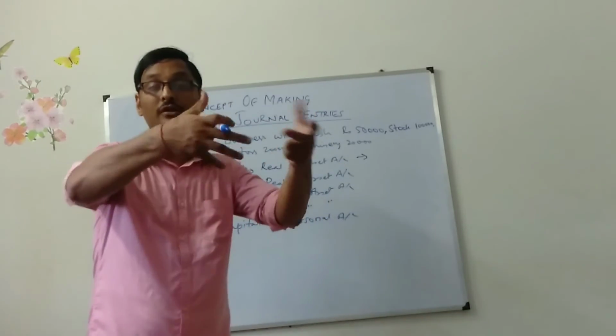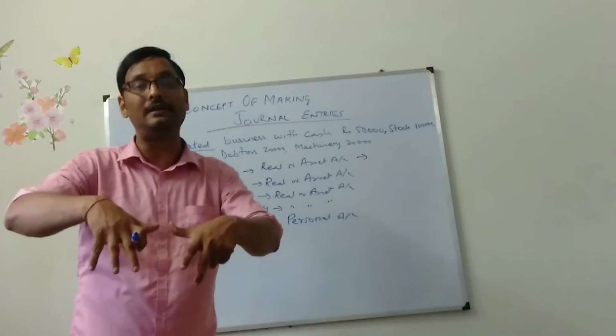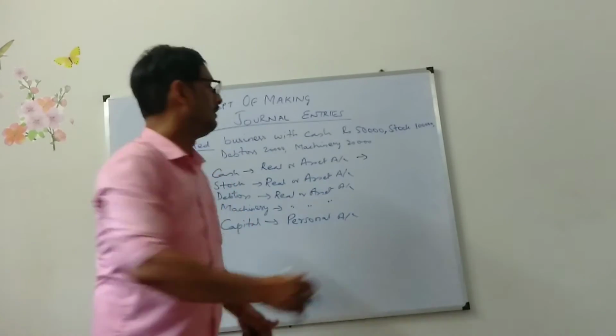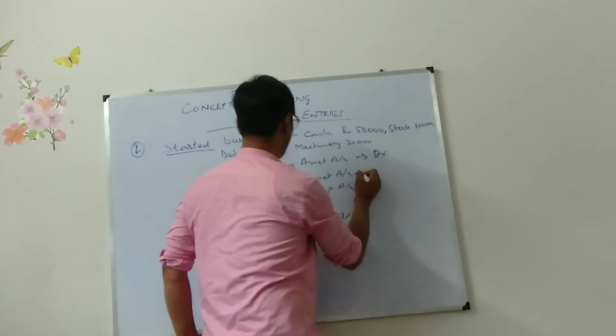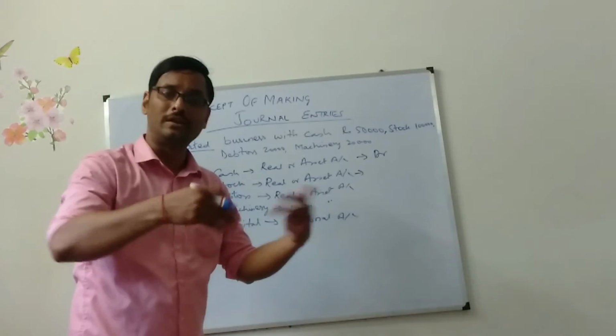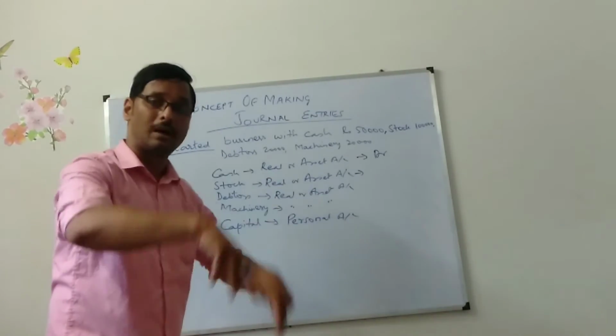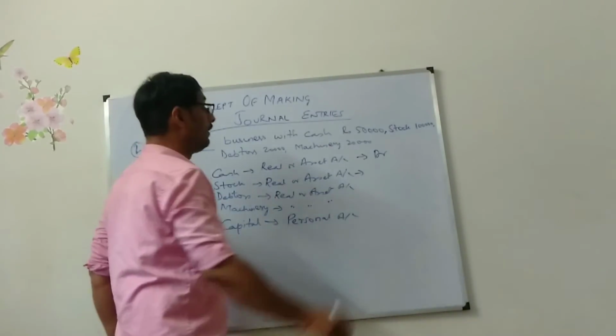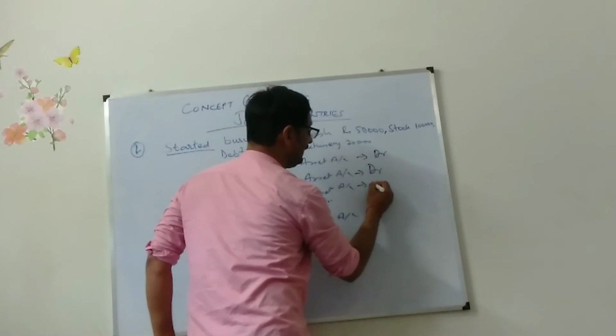Cash is coming in, brought in by the owner in the business. So that will be debited. The same thing, stock is also coming in, debtors also coming in, machinery also coming in. So all these things will be debited.